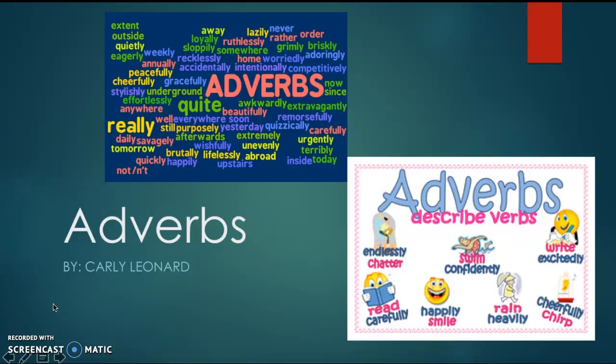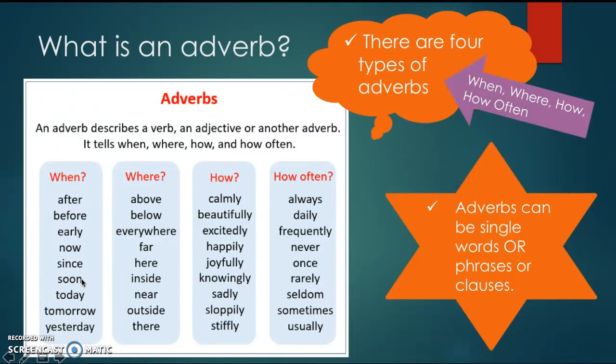For this lesson, we're going to be focusing on adverbs. So, to start off, what is an adverb? An adverb describes a verb, it describes an adjective, or it describes another adverb. There are four types of adverbs. They tell us when, where, how, and how often.